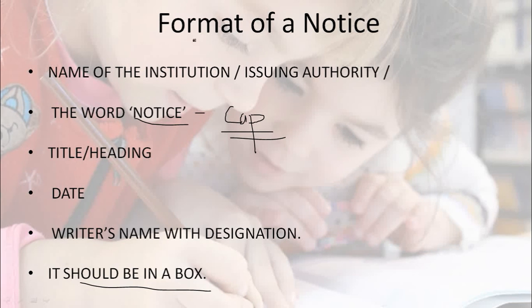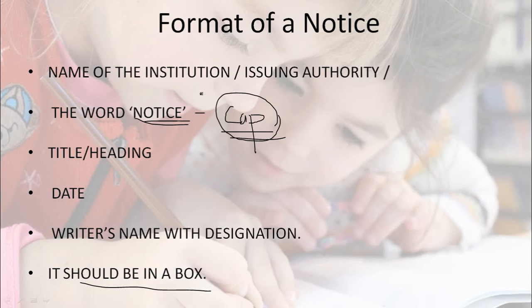The format of a notice, I'll repeat once again. This includes the name of the institution or the issuing authority. The next one is the word NOTICE, which should be given in capital letters.